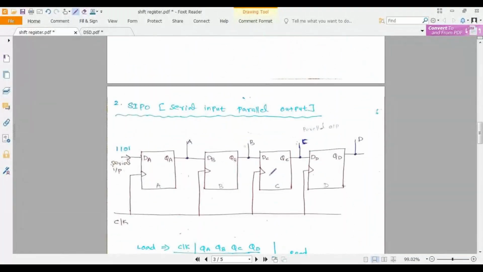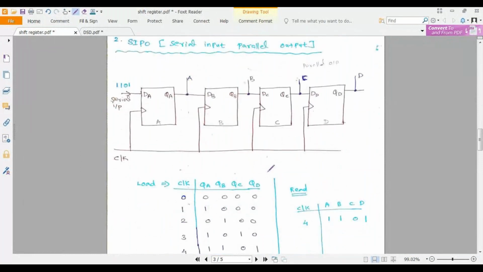Next we are going to see serial input, parallel output. This is the circuit diagram of your 4-bit serial input, parallel output circuit. Meaning that we are giving input in serial, but we are getting output in parallel. If we give the input serially and take the output in parallel, that is called serial input parallel output.